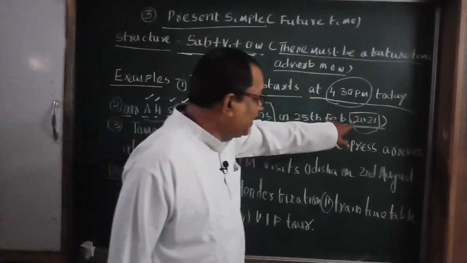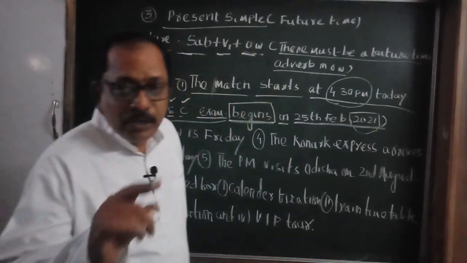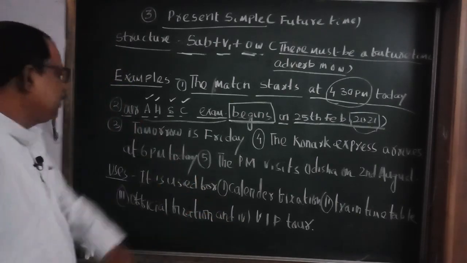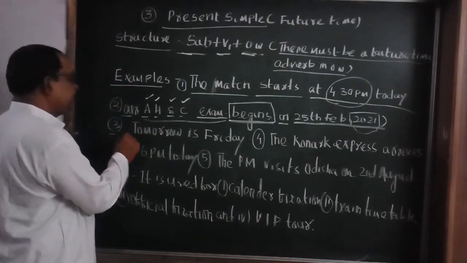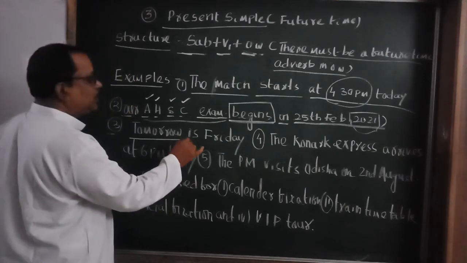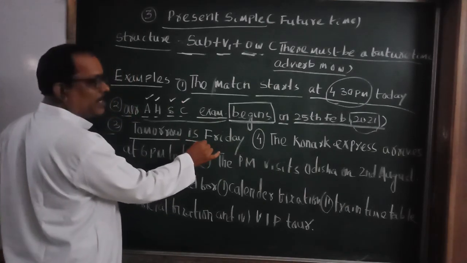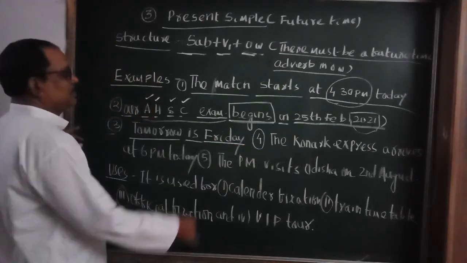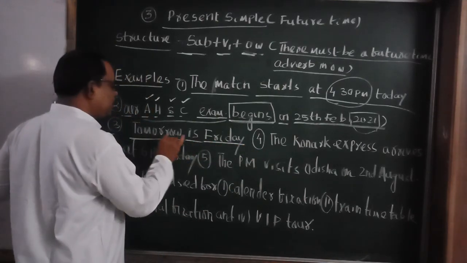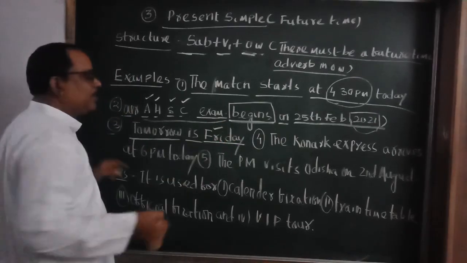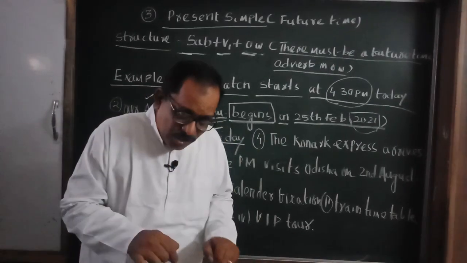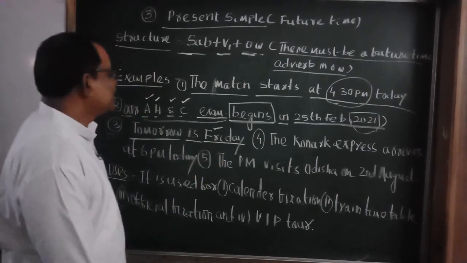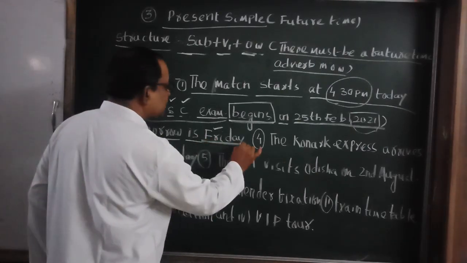But if you add here 2021, it will indicate next year, because this year it is 2020. Come to the third one, very important. Tomorrow: subject here, verb V1, am, is, are, be verb, and Friday, other words. Here tomorrow and Friday, because today is Thursday when I am taking the class, tomorrow is Friday. So here this is a future time adverb.